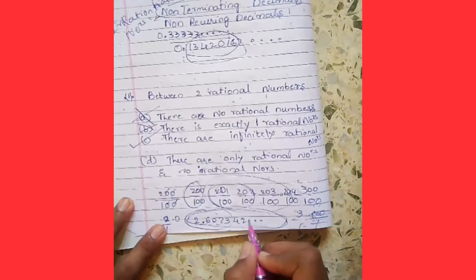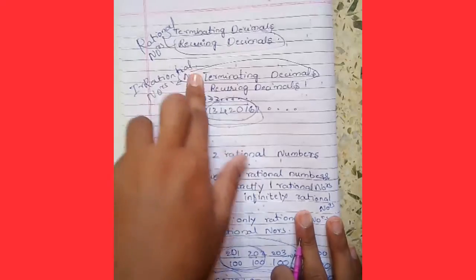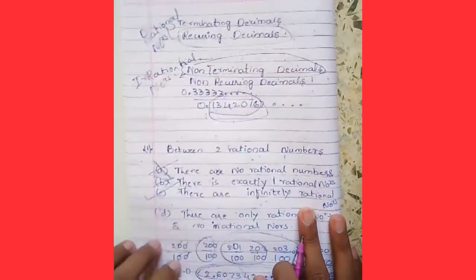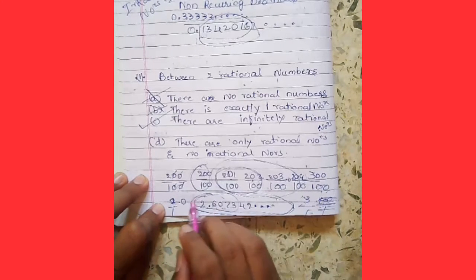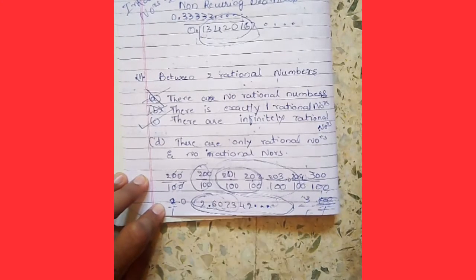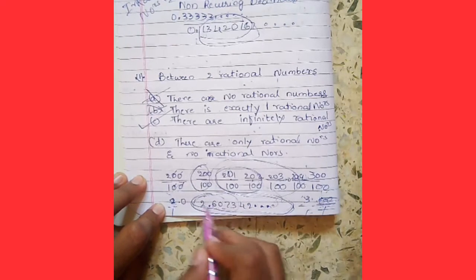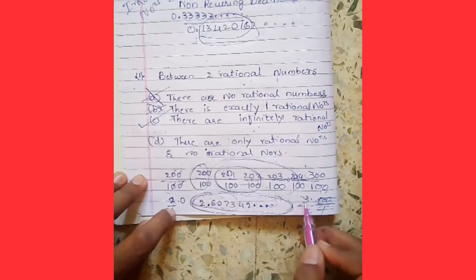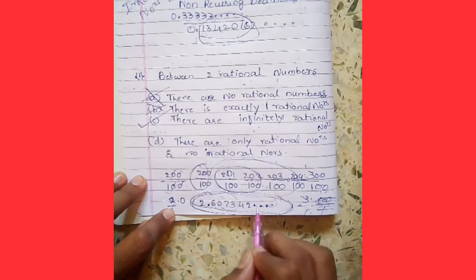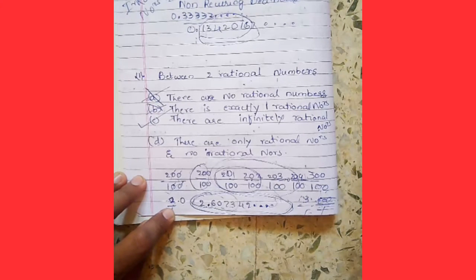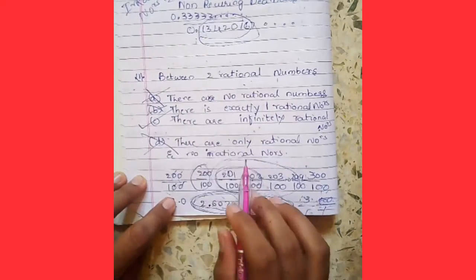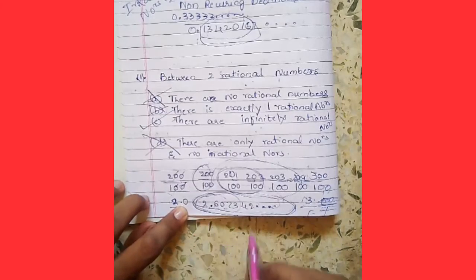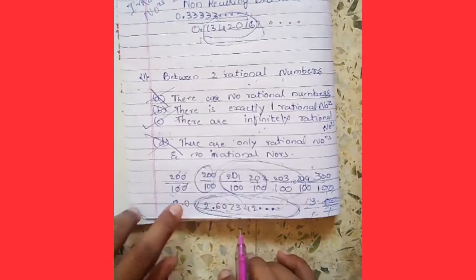Why? Because, as you have studied here, non-terminating decimals are irrational numbers. So here there are non-terminating numbers after the decimal point, but it is between these, because 2.6 is greater than 2.0 and 2.6 is smaller than 3.0. Is this in between these? Yes, because this is also wrong. There lie rational numbers and also irrational numbers.